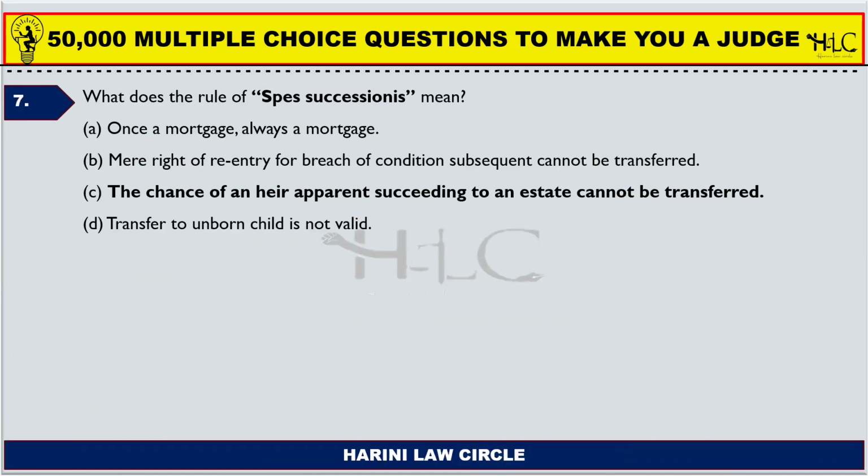Next one, seventh question, what does the rule of spes successionis mean? Spes successionis means once a mortgage, always a mortgage. Mere right of re-entry for breach of condition subsequent cannot be transferred. The chance of an heir apparent succeeding to an estate cannot be transferred. Transfer to unborn child is not valid. So the correct option is, as you can see on the screen, the chance of an heir apparent succeeding to an estate cannot be transferred.